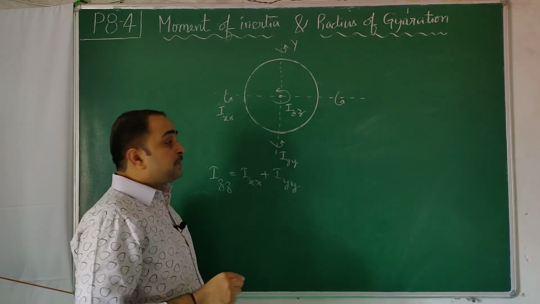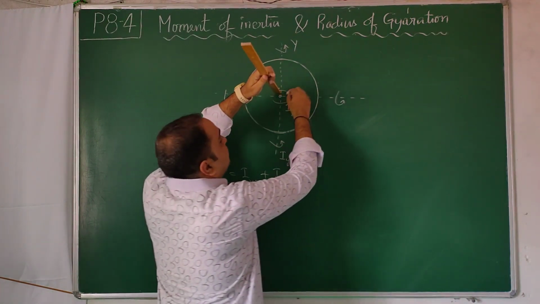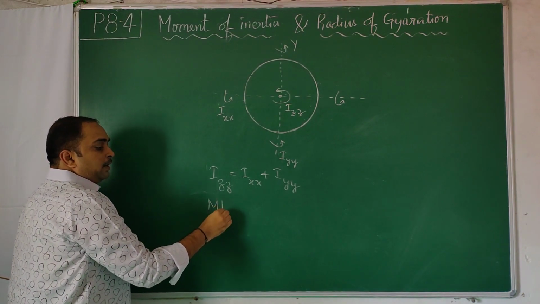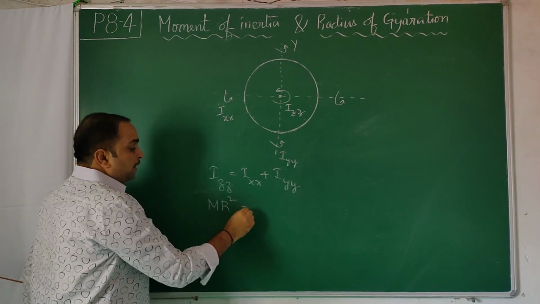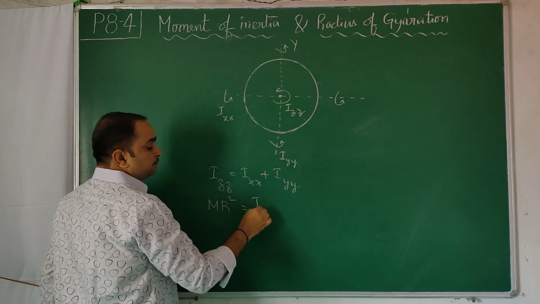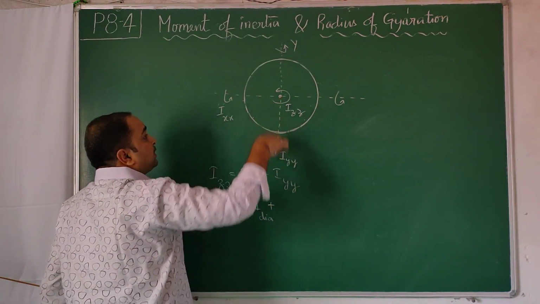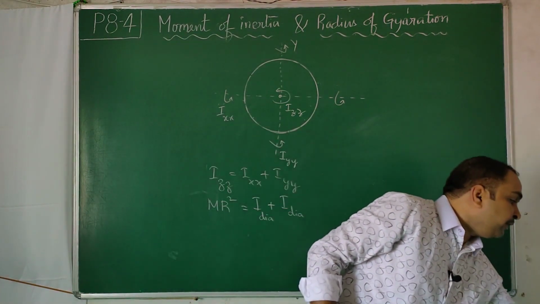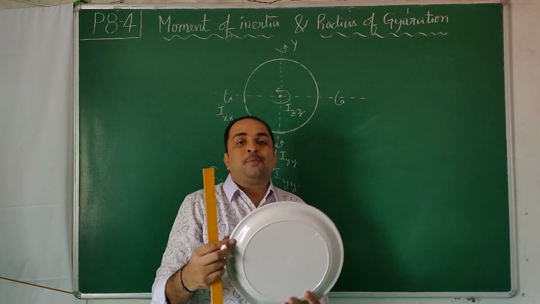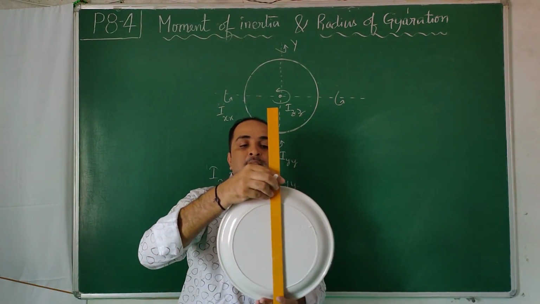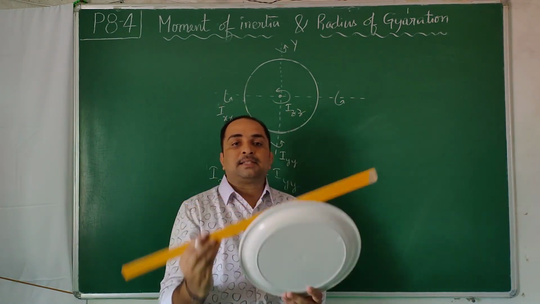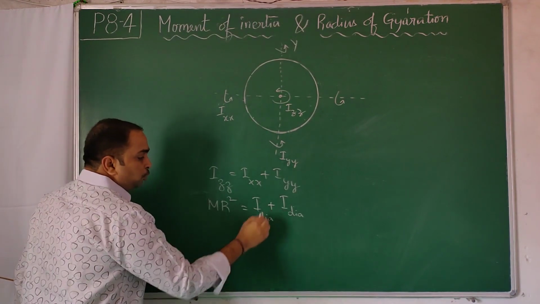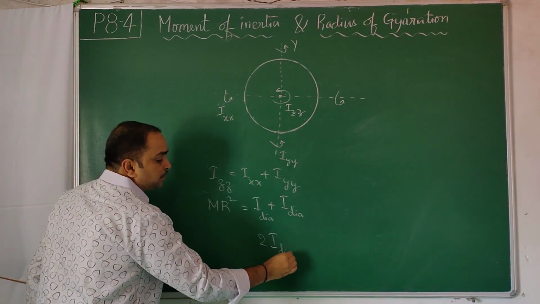In this lecture only, during derivation, I told that if you take moment of inertia about this axis, every mass is at the same distance r. So this comes out to be total mass of the ring m, radius of the ring squared. But IXX is nothing but about a diameter. IYY is also about a diameter. So there is no difference for this kind of a disc. It's not a human being, it doesn't have any feeling about this. Mass distribution this side and that side is the same. So there is no distinction. Symmetry says that these two are the same. So 2 times I about diameter should be equal to mr square.